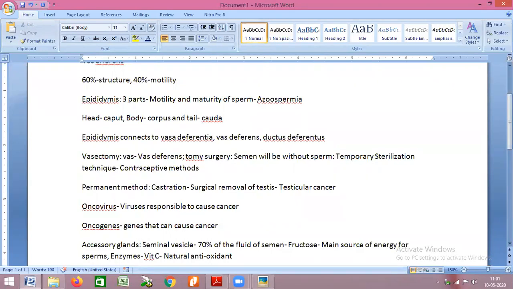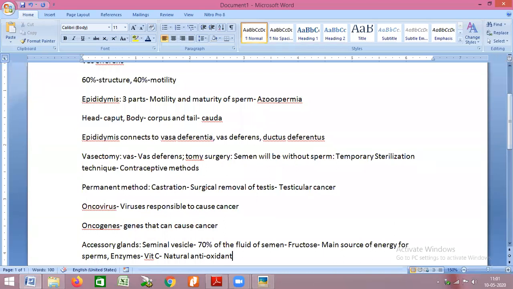Wrinkles that develop on the face or skin are actually nothing but accumulated dead cells. So what do we do? These free radicals can be prevented in our body by taking a large amount of vitamin C. Vitamin C is one of the natural antioxidants.